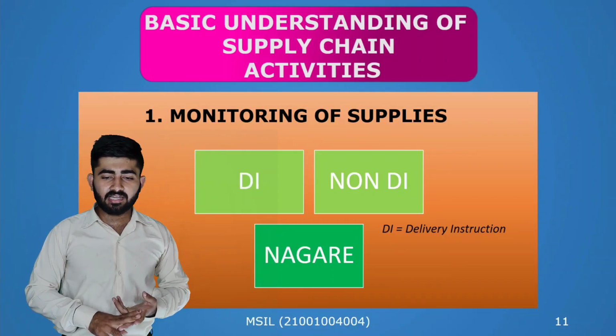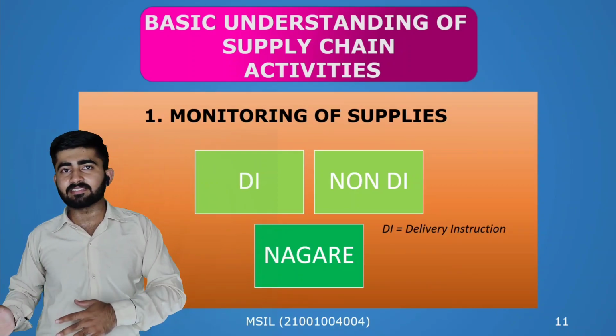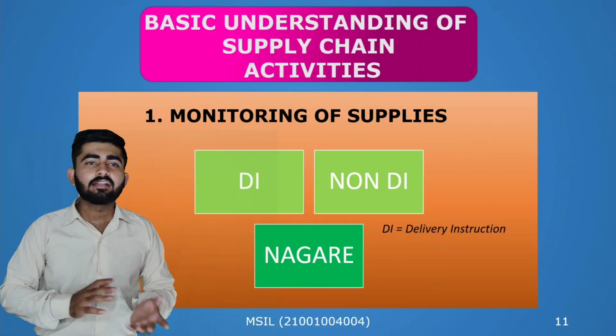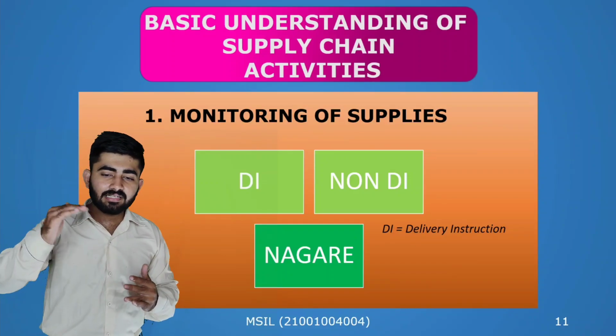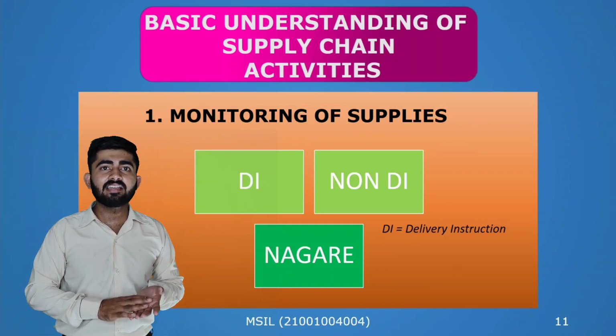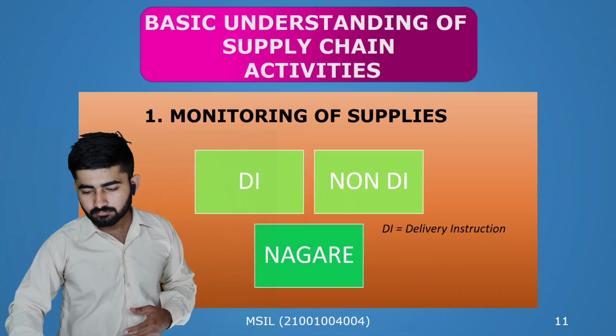And the third one is the Nagare. In the Nagare schedule the vendor has to supply parts on a daily basis. On day 1 he has to send this quantity, on day 2 he has to send this quantity, on day 3 he has to send this quantity. This is a complete website of Maruti, in which vendors are listed and they know how many parts they need to supply today or tomorrow.